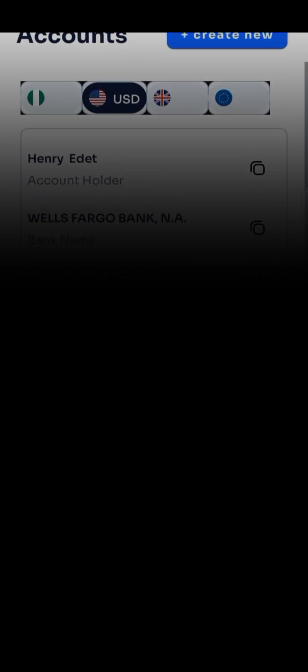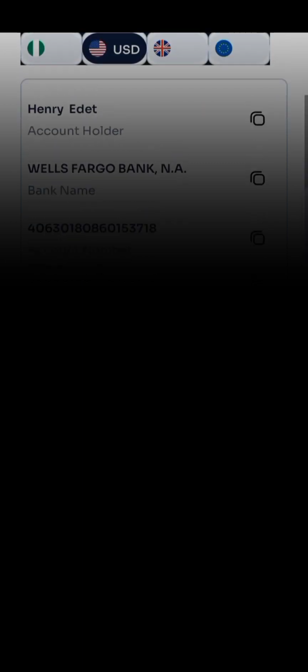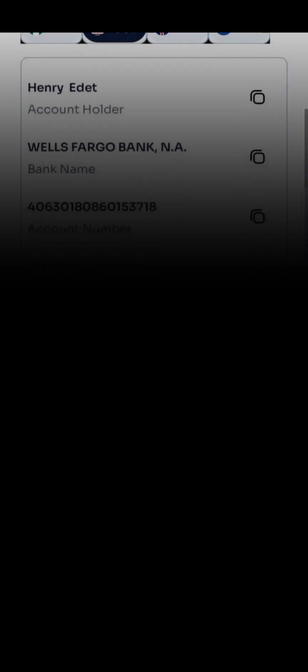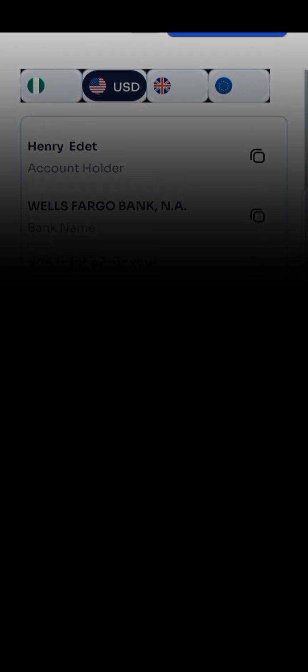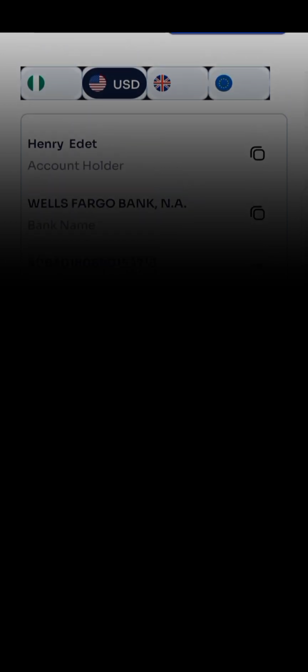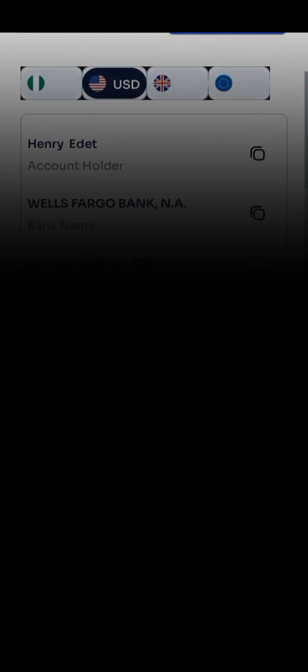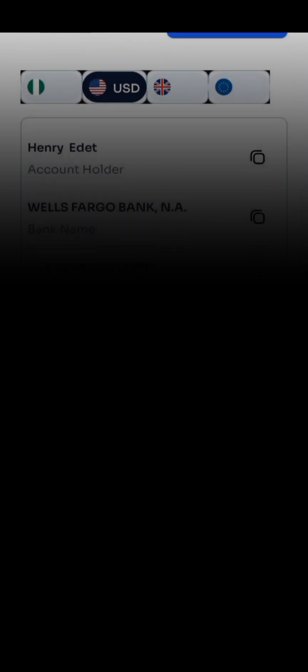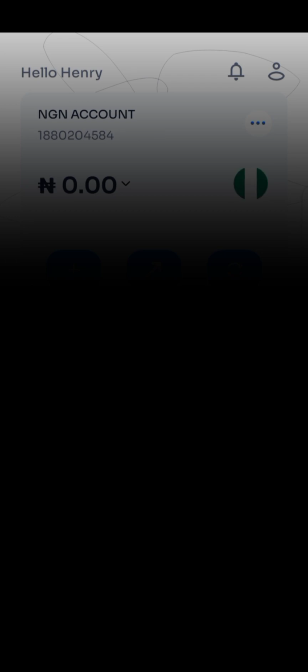You can see my name here. You can see my account bank name, account balance, and every other thing you can actually use for this. So what you need to do is to copy this account number you are seeing here, the account details, and go and paste it for the guy there, and the guy will actually transfer money to this your Geegpay. So let's go and see how much we will be making if we actually receive money to our Geegpay.